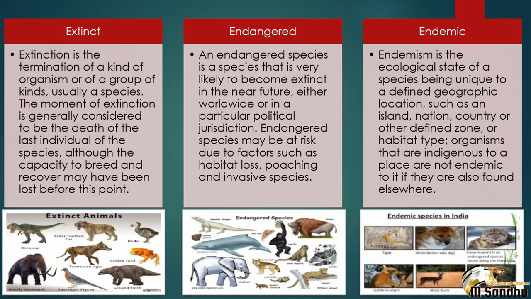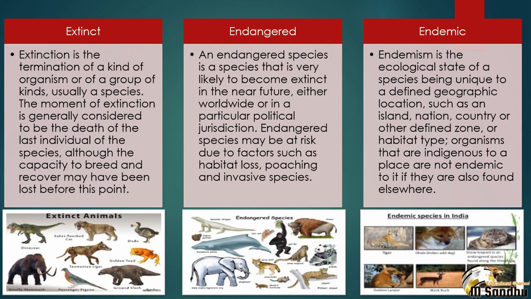Extinct. Extinction is the termination of a kind of organism or of a group of kinds, usually a species. The moment of extinction is generally considered to be the death of the last individual of the species.